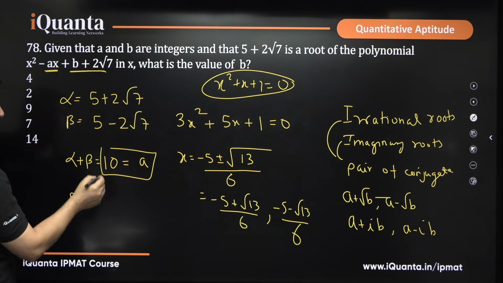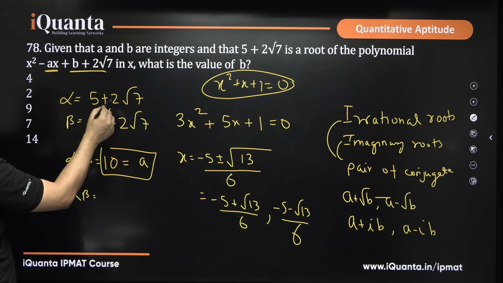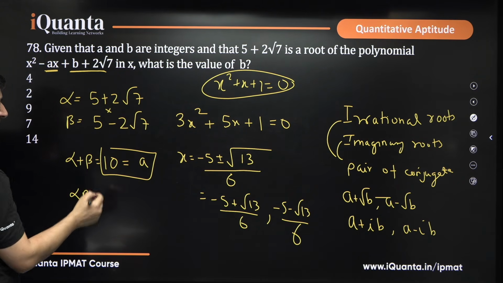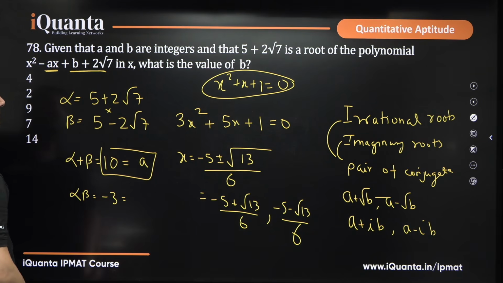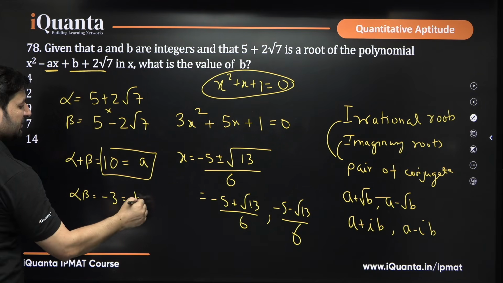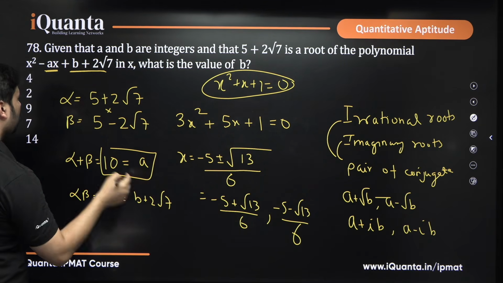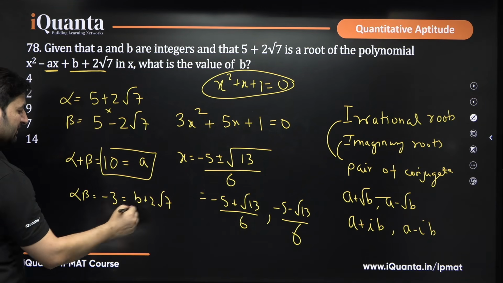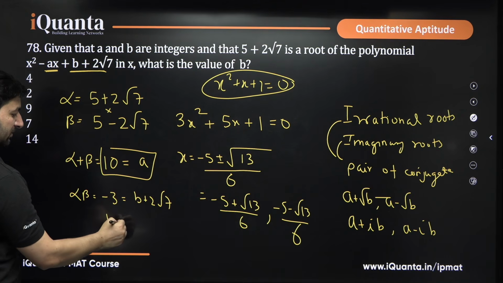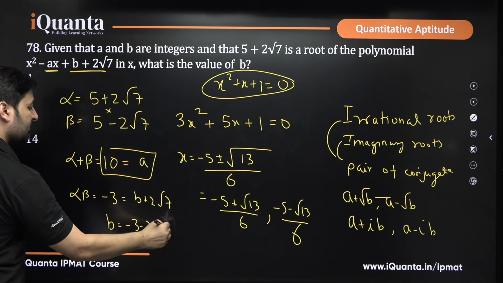You can also do the product of roots, alpha beta. What will be the value of alpha beta? Multiply these two, a plus b into a minus b, 25 minus 28, that means minus 3 will be the product. That is equal to c upon a, that means b plus 2 root 7 upon the coefficient of x square, that is 1. So b will actually be equal to minus 3 minus 2 root 7.